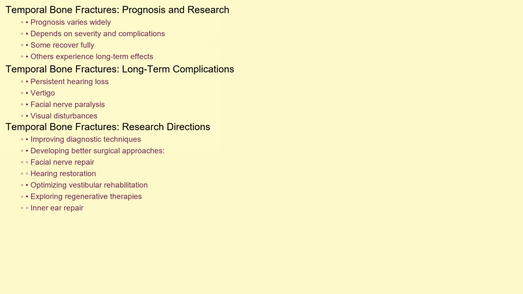The prognosis for temporal bone fractures varies widely depending on the severity of the injury and the presence of complications. Some individuals recover fully with minimal long-term effects. Others may experience persistent hearing loss, vertigo, or facial nerve paralysis. The visual disturbances linked to these complications can also be long-lasting.